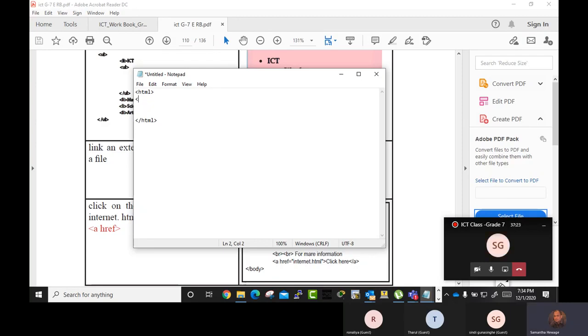HTML. Right. Then we do have HTML. Under HTML, we have the head tag. So remember this. Normally, when you open the tag, you have to close the tag. At the same time you do.